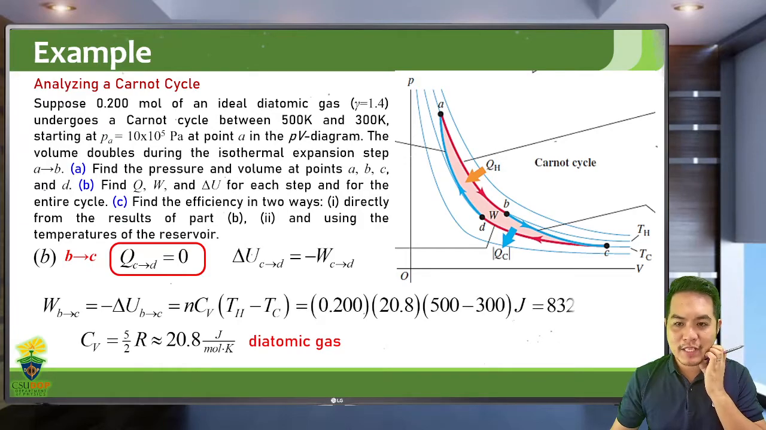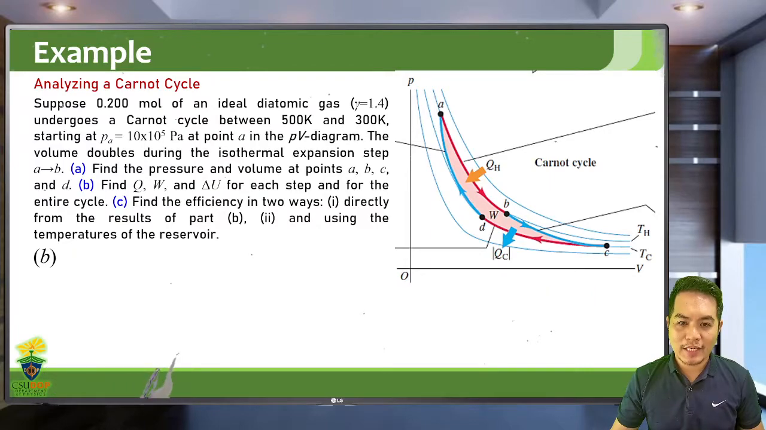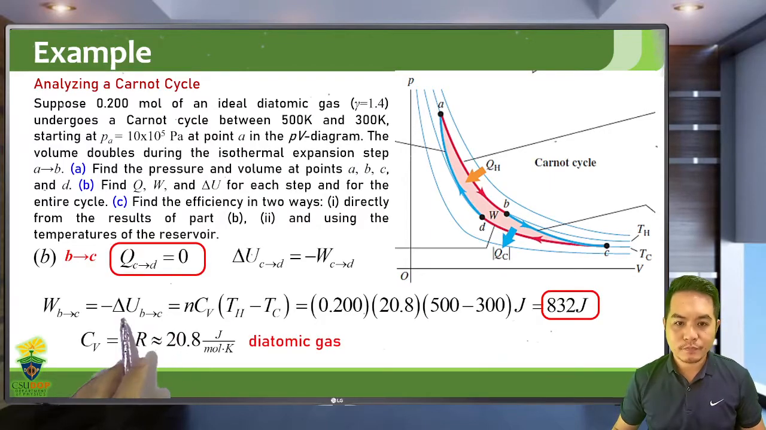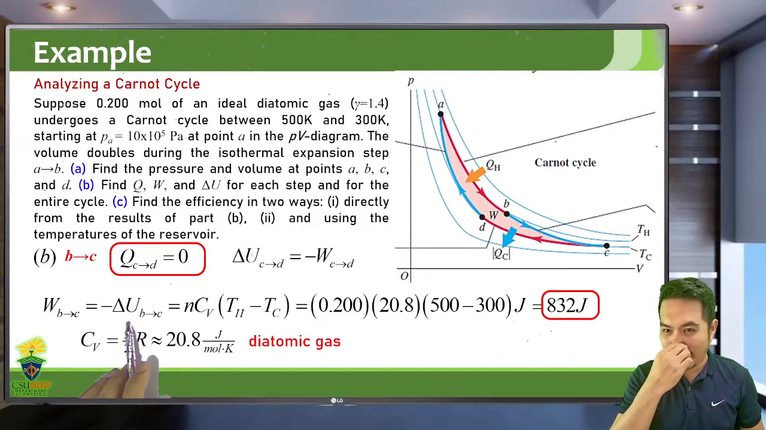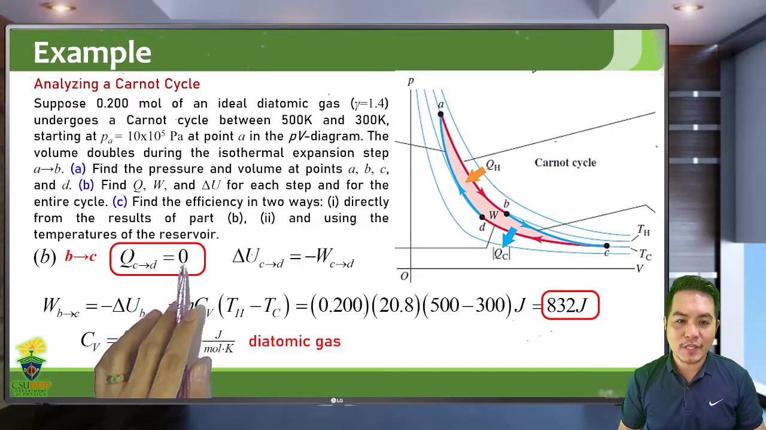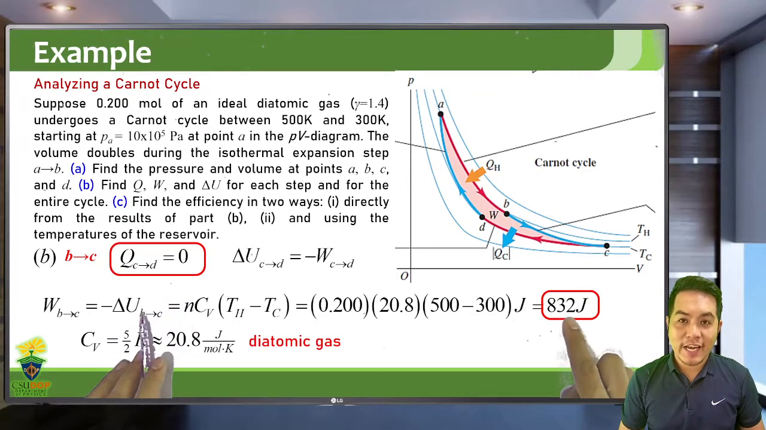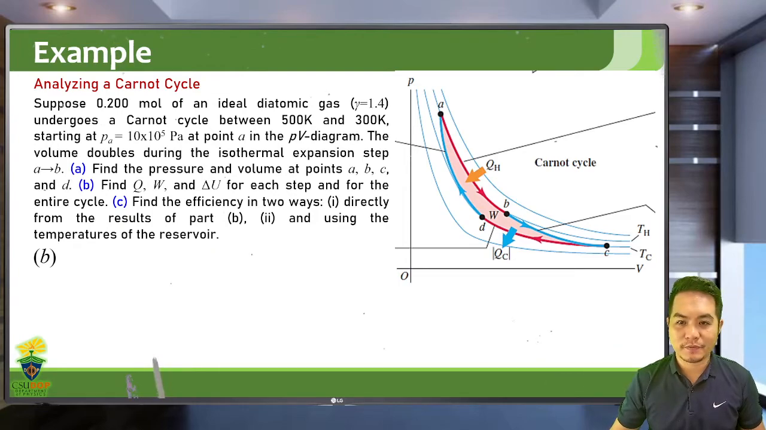So that means that the work done from B to C is 832 joules. And the change in internal energy is negative 832 joules. Take note, we are trying to find three quantities here. The Q is 0, the work is 832 joules, the change in internal energy is negative 832 joules.